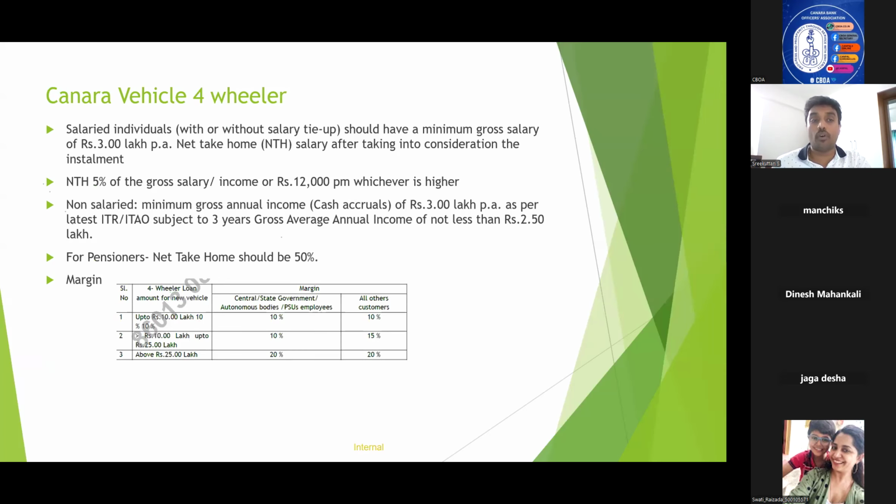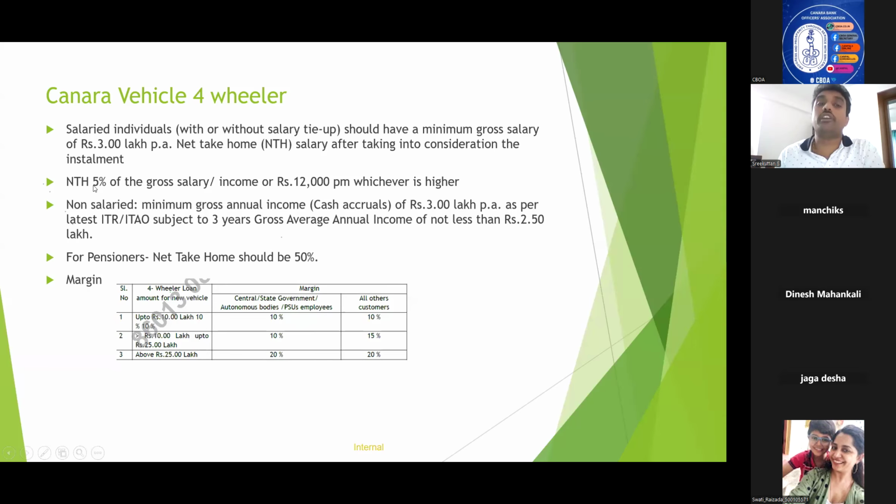Now Canara vehicle four-wheeler, salaried individuals with a minimum gross salary of 3 lakhs per annum, with a net take-home salary. It is not 5%, it is a typing mistake, sorry for that.